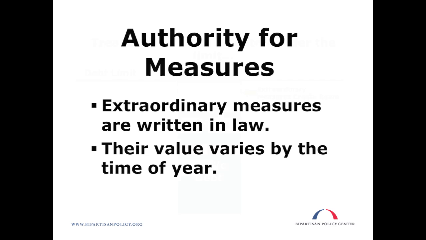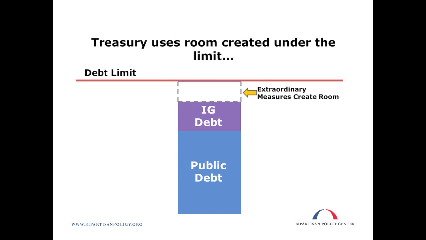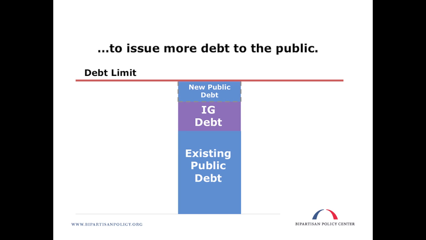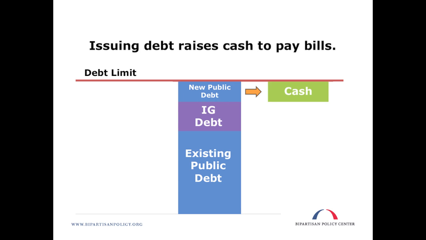Once extraordinary measures have been used to reduce intergovernmental debt and create room under the debt limit, Treasury can use this additional room to issue new debt to the public, up to the amount of the debt limit. In other words, Treasury can issue new debt to the public up to the same amount as the intergovernmental debt that was taken off the books with the extraordinary measures. This new public debt raises cash that can be used to pay bills.